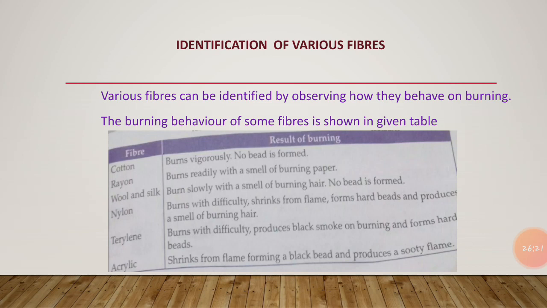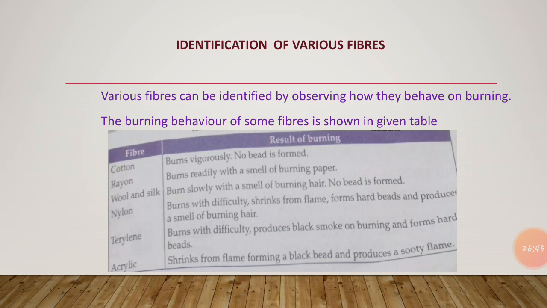Now next, there is a table that shows you the different types of fibers and the result of burning. For example, nylon burns with difficulty. It shrinks from the flame, forms hard beads, and produces a smell of burning hair. It produces a smell of burning hair when it burns.